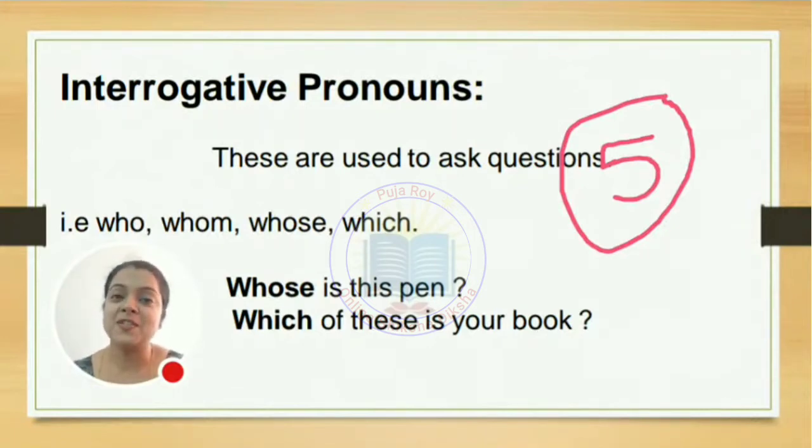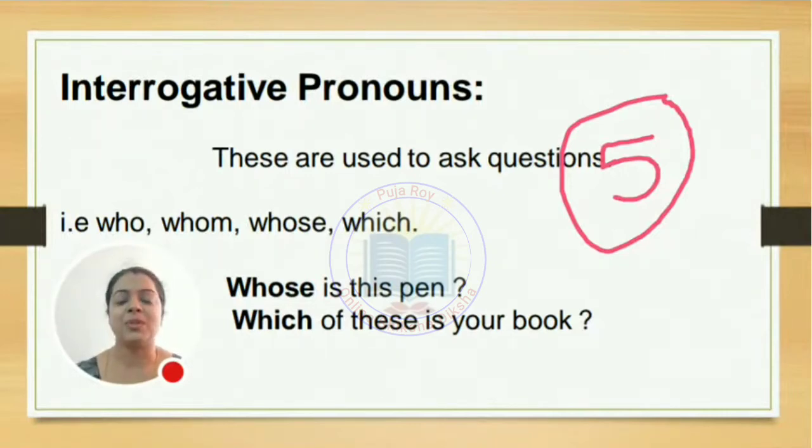Which of these is your book? Here again you find it is coming with the word is. It is not coming with a noun. So always keep in mind, interrogative pronouns are only 5, and they are the limited one only. Okay, so hope you people understood it well.